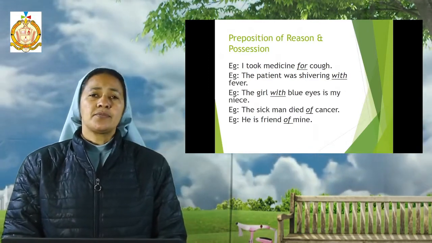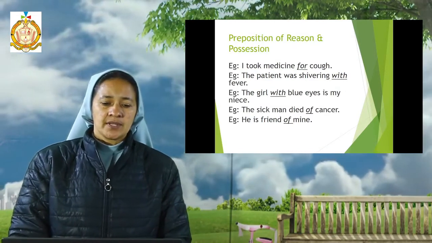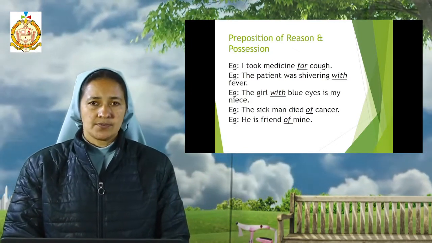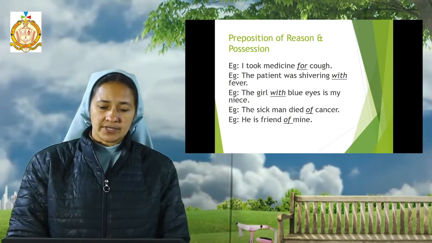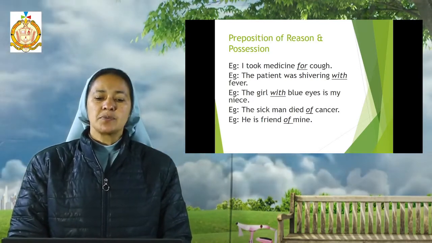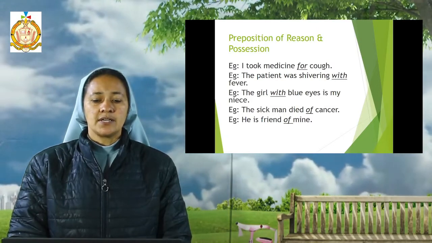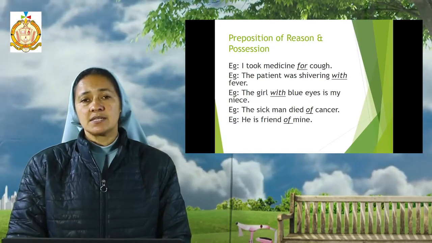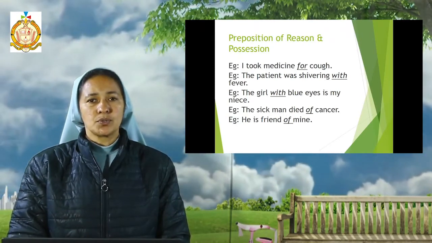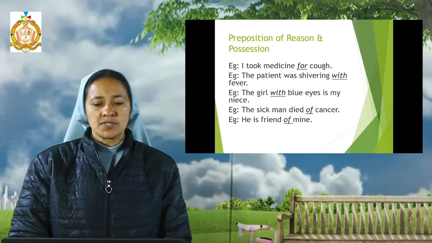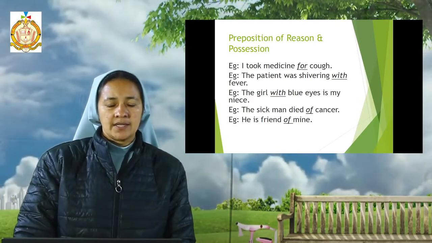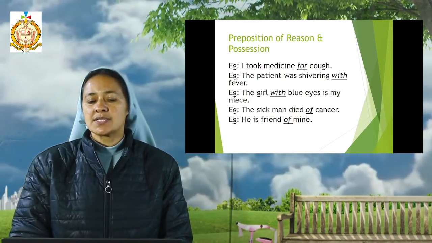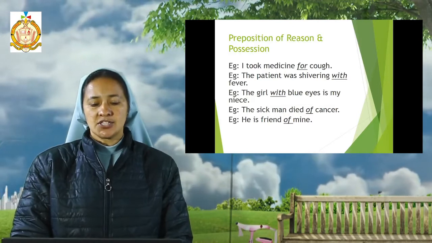Now we have the preposition of reason and possession. What is the reason? We have to tell what is the cause for that, or what is the reason for it. The example is: I took medicine for cough. Here, why did I take the medicine? The reason is the cough. So, in order to show the reason, we use the word "for". Another example is: the patient was shivering with fever. Here also the reason shows that because of the fever, the person is shivering.